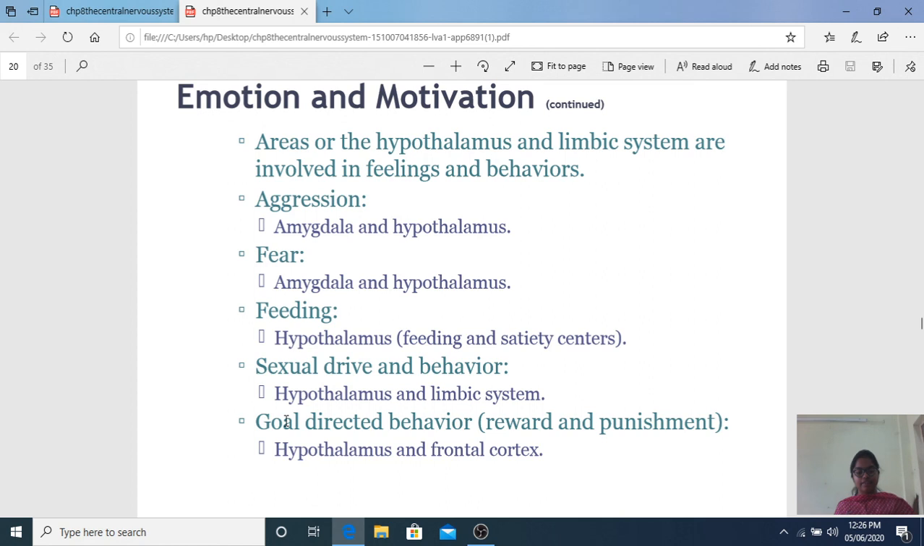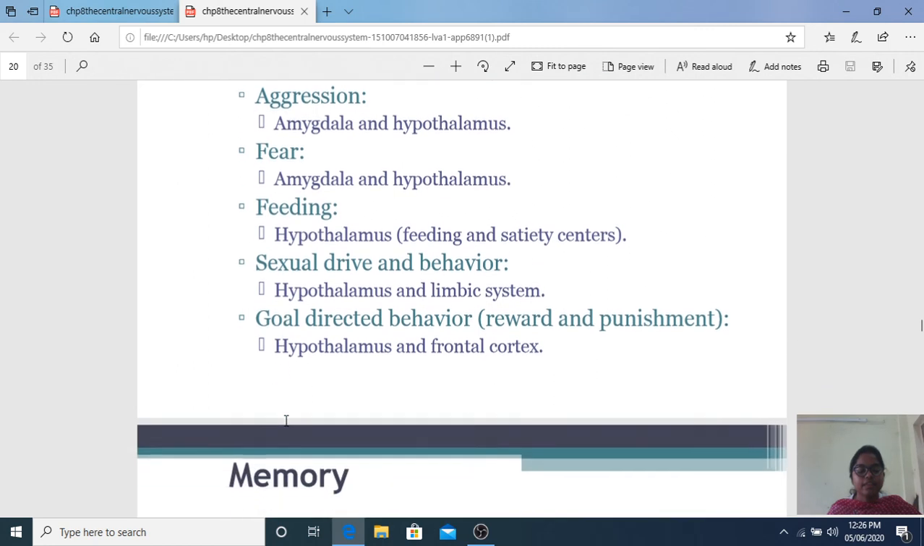And goal directed behavior. If somebody gives a punishment for doing a wrong thing, you don't repeat it again, because this is also under the control of the frontal cortex and hypothalamus. The frontal cortex handles behavior, and the hypothalamus is the link and connection. It also has a reward function. If you got a first rank and your teacher was impressed and spoke a few good words about you, you feel good and you study everything until the next time also. This is called hypothalamus goal directed behavior.